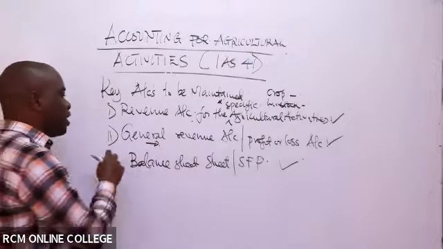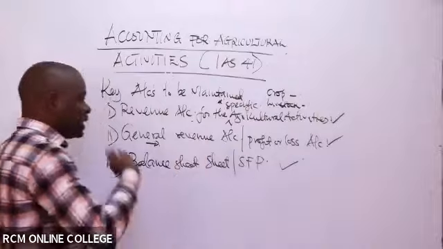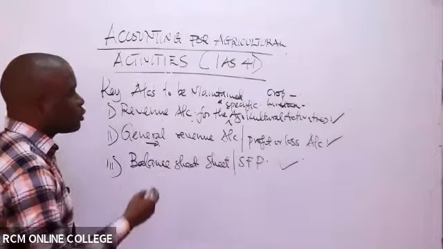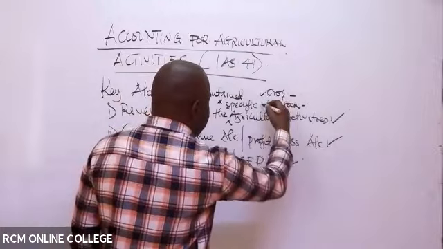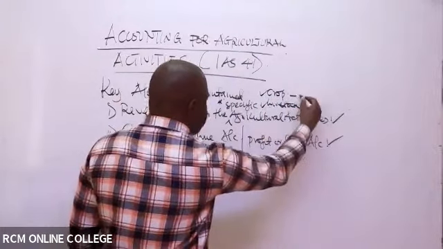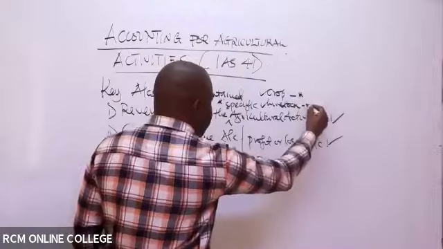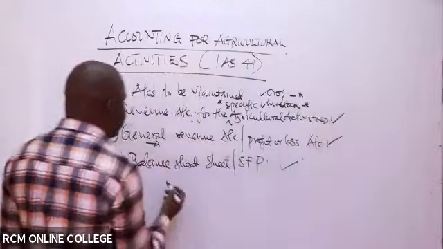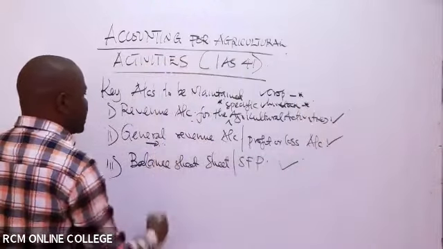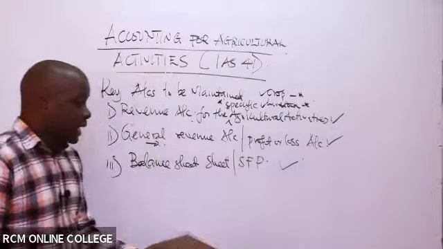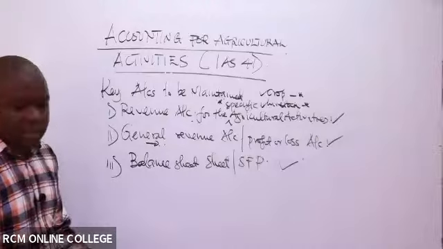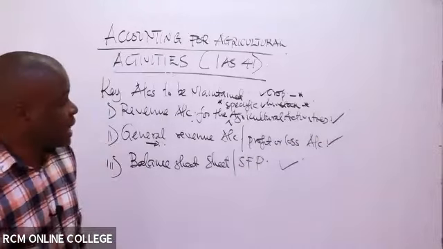So when you are preparing this one, as you are getting the difference between the incomes and the expenses, part of the revenue will be included in the general revenue account, because this one doesn't account for specific expenses or incomes. As you get the revenues generally from the agricultural activities, which are not specific to crop farming or livestock farming, once you get the profit for the crop farming and the livestock farming, eventually it will be part of the revenues here as you prepare your general revenue account. Maybe we'll focus on looking at an example.